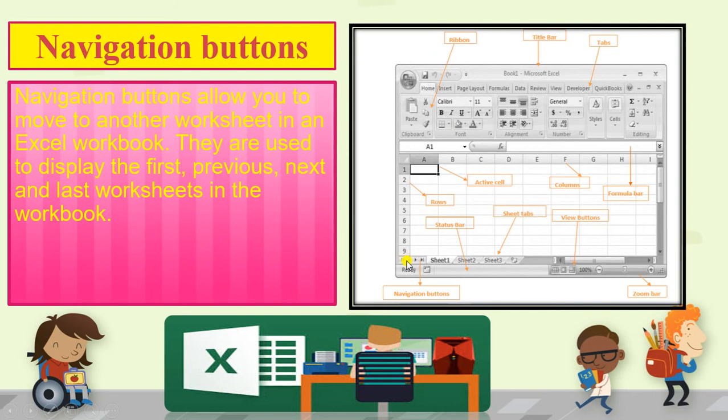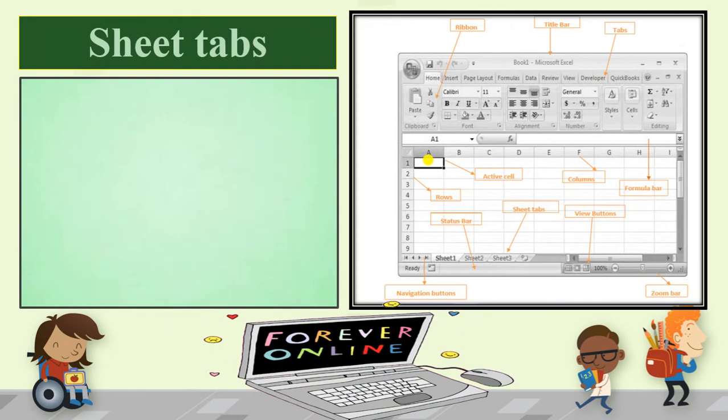This is for the first sheet, this is for the previous sheet, this is for the next sheet and this is for the last sheet. These all are the sheets. When you have a number of sheets, you can use the navigation buttons that will help you to move from one sheet to another without any difficulty. Okay, now sheet tabs.